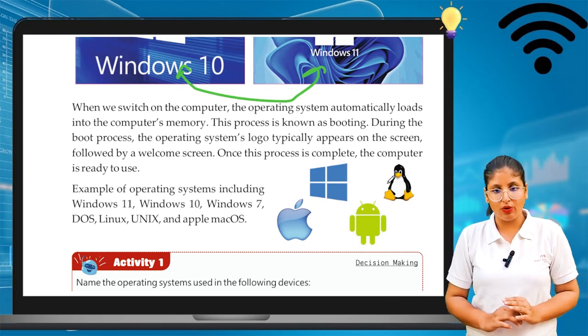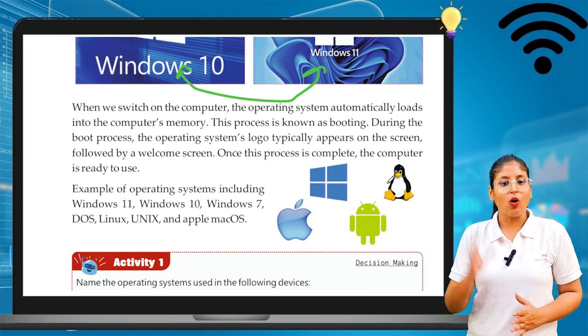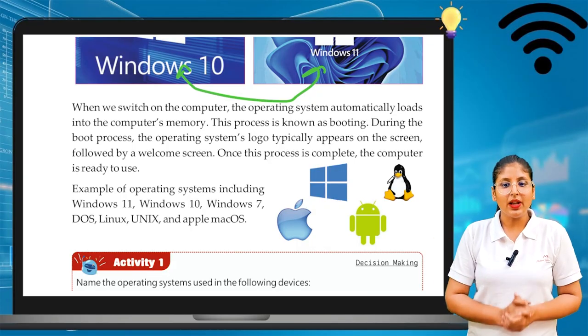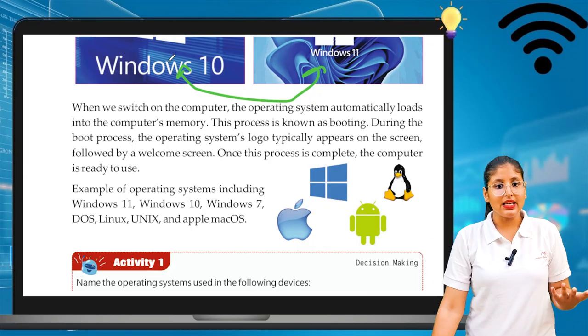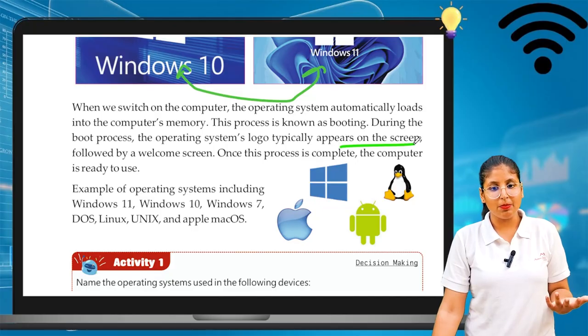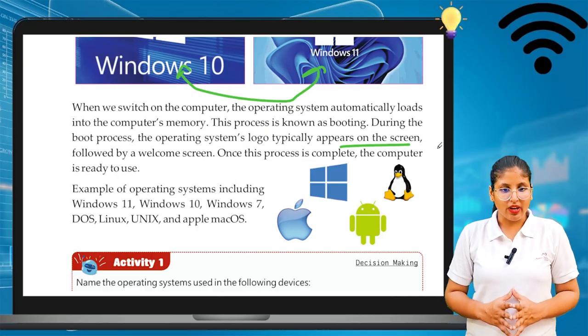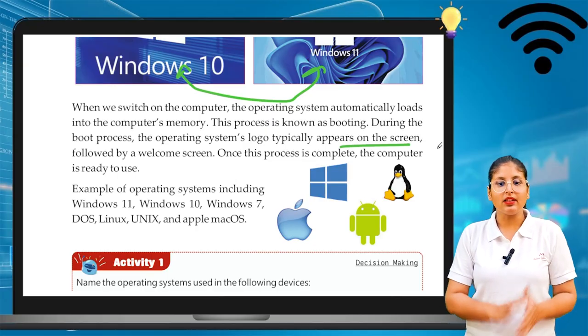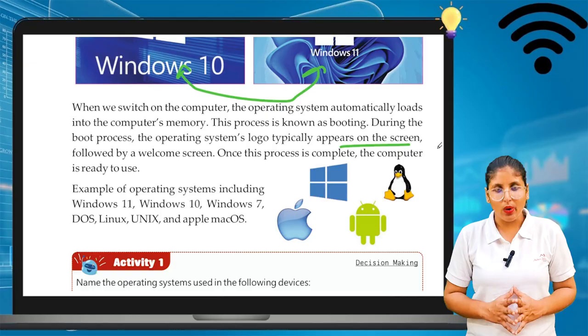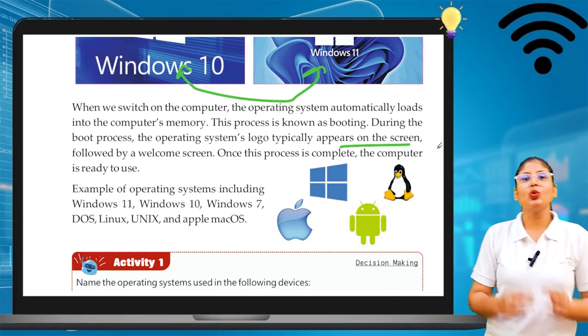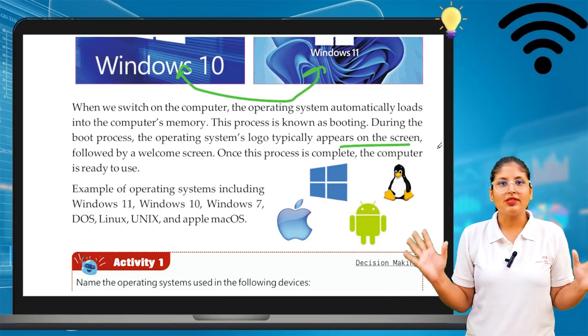During the boot process, the operating system's logo typically appears on the screen. So we can see the booting logo appear on the screen of the computer, followed by the welcome screen. Once this process is completed, the computer is ready to use. Once the computer is totally booted, your computer is ready to use.